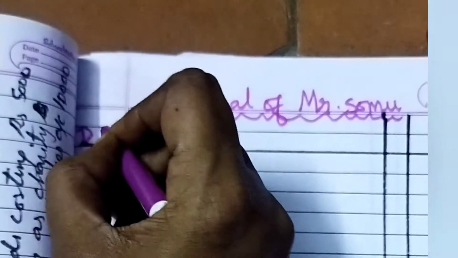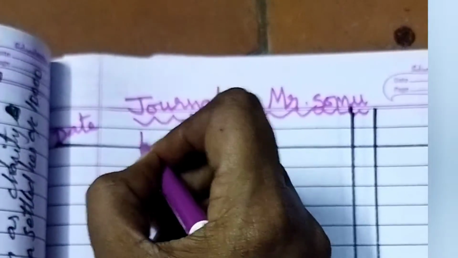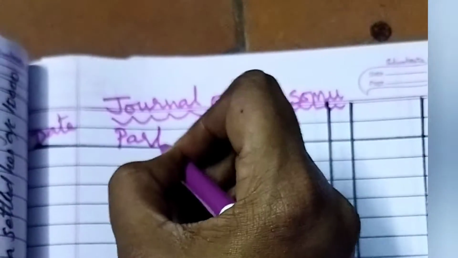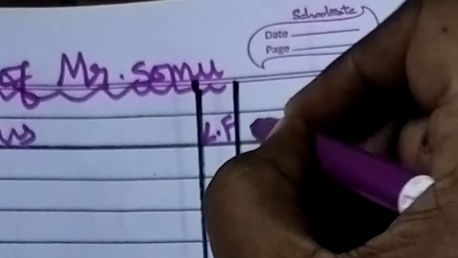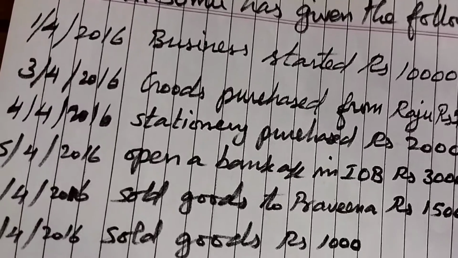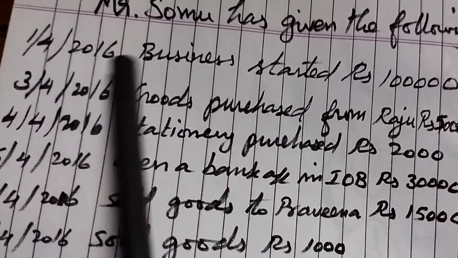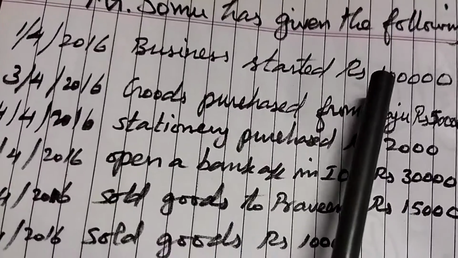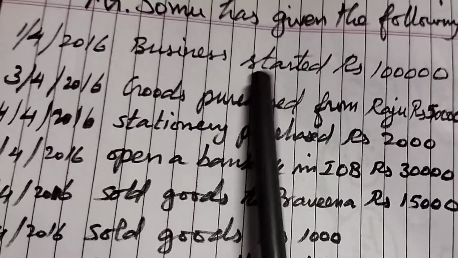This is the date column, then this is the particulars column, then this one is the ledger folio, that is LF column. Ledger folio means the page number of the ledger. Okay, then this is the debit column. Then next one is the credit column. Okay, now we can prepare the journal. See here, what is the first transaction? Business started rupees 1 lakh. That means the business started with rupees 1 lakh as capital.